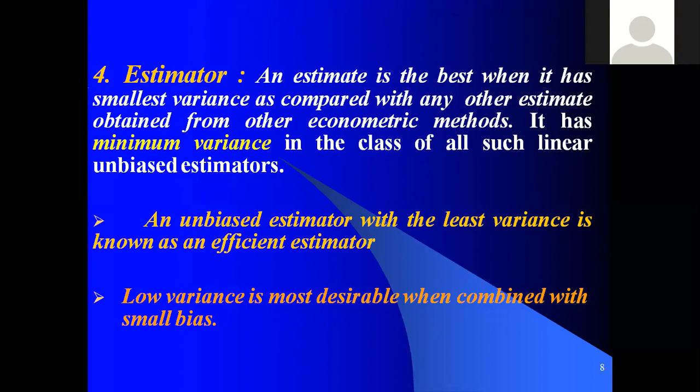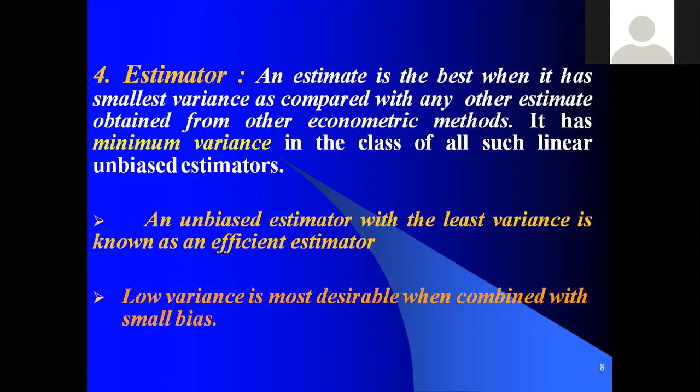For example, if the person has followed unbiasedness as well as got minimum variance, the person is called an efficient estimator. That is called, in short, U and E. If the person is unbiased and has got least variance, the person is called an efficient estimator. And low variance is the most desirable when combined with small bias.